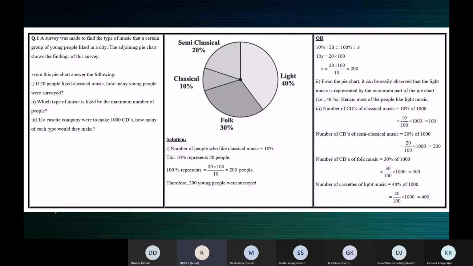You can see the answer here. Please go through the answer. You can take a screenshot, complete it later. Go through the answer. I'll give you 5 minutes. The pie chart is given. We have to answer the questions.